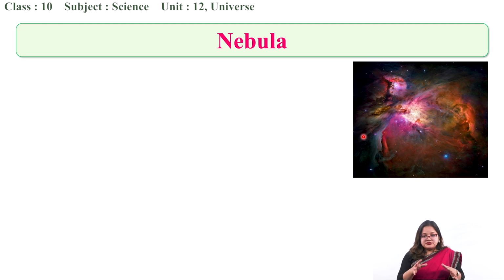Between the Orion constellation, if you look at the sky with a very good telescope, you will be able to see Orion Nebula. This is the illustration, so you won't be seeing exactly this image, but you will be able to see the clouds of dust and gas particles between the Orion constellation.